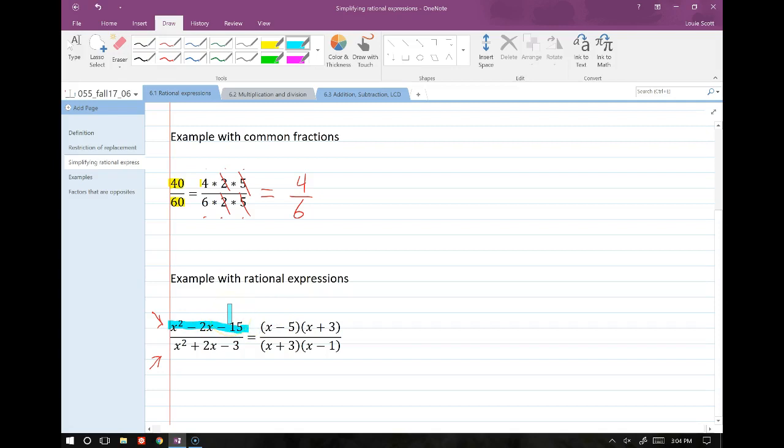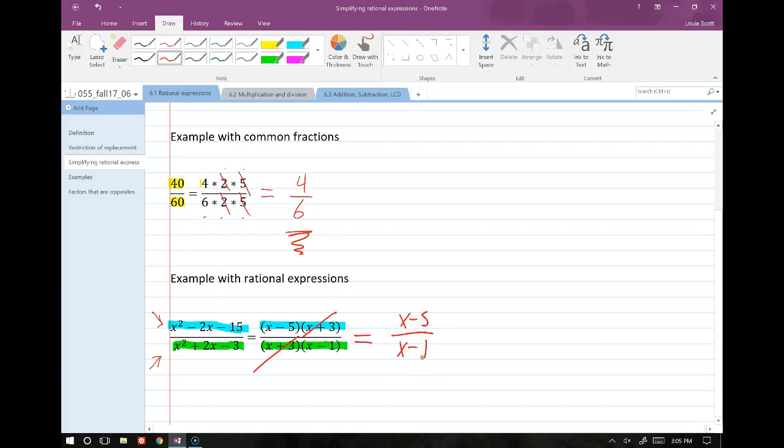You can factor this x squared minus 2x minus 15 into what I have in the numerator here. And then you can factor what's in the denominator into this, right? And so you factor them both to see if they have any common factors. This one happens to have 2 common factors, so we'll cross those out. And just like this one up here, we're just going to write what's left. X minus 5 over x minus 1.